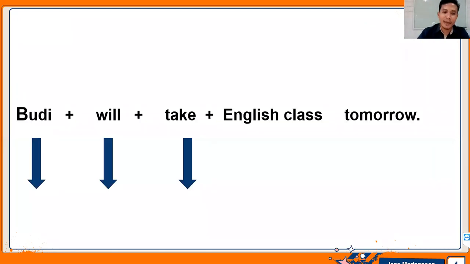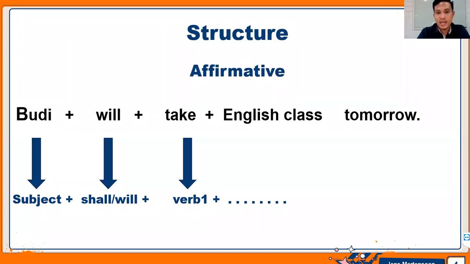Okay, here is the pattern of future tense. Look at this one. Budi will take English class tomorrow. Right, okay. Now, the pattern is Budi. What is Budi here? Budi is a subject. And then after the subject, it's followed by will, or you can say shall or will, depending on the subject, tergantung subjeknya, ya.